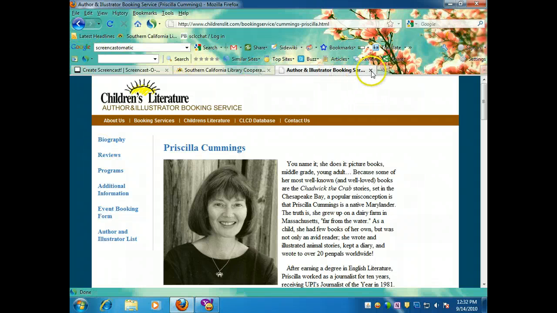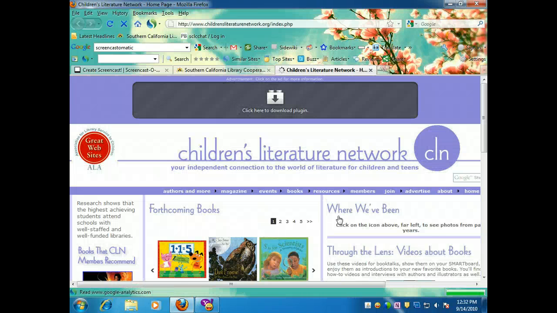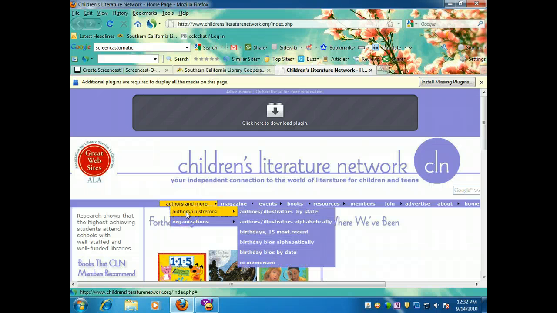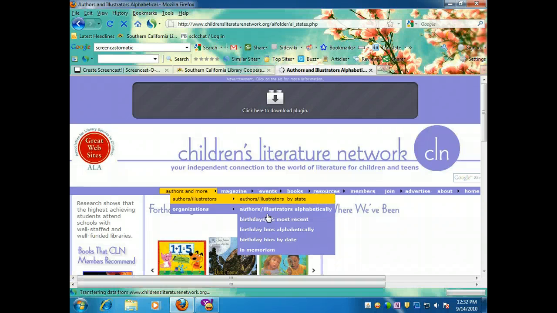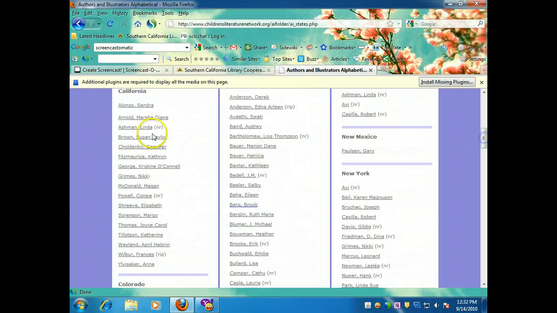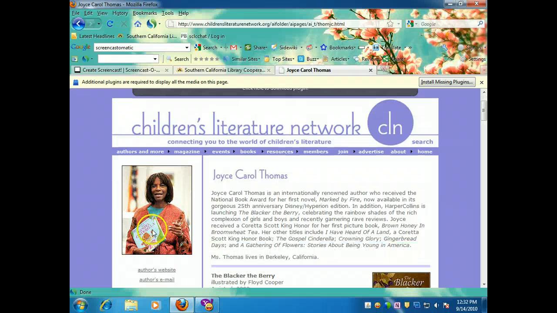The fourth site that we're going to look at is the Children's Literature Network. Here you will click on Authors and More, then Authors and Illustrators, and then Authors and Illustrators by State. If you scroll down, you'll find a list of the authors in California, and we'll look at Joyce Carol Thomas's site.